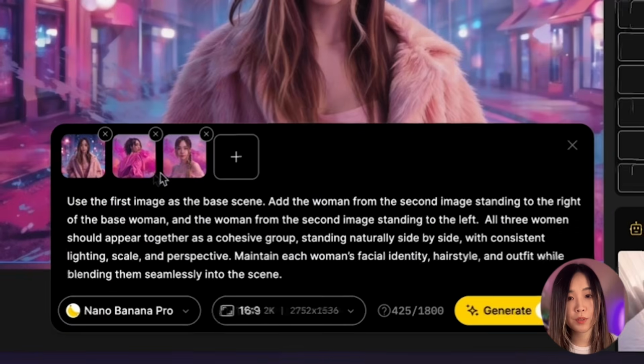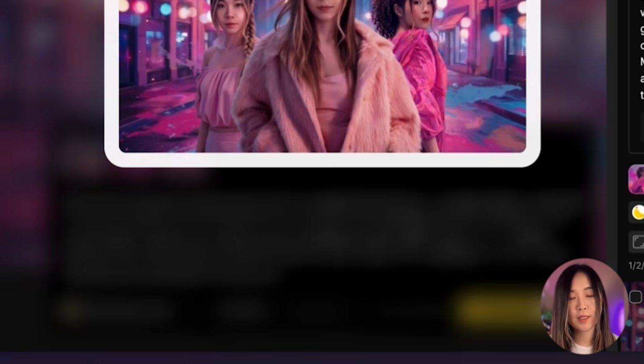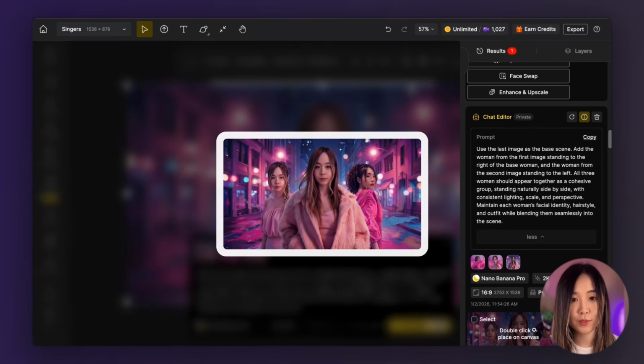Finally, you can combine multiple characters into one image. In this example, I use one image as the base, and added 2 other characters into the same scene. The faces look pretty similar because all of them were actually originally derived from my own face. And this is how you can create group shots: generate each character separately, keep the identities consistent, and then combine them together when needed.